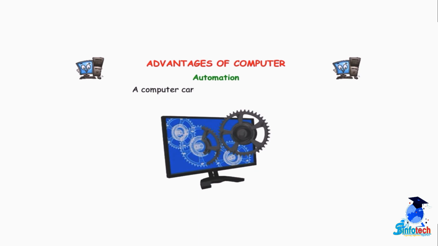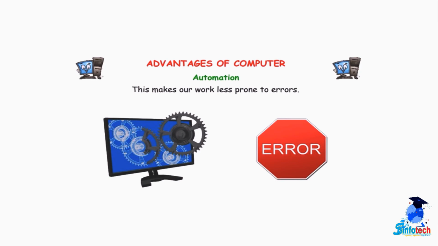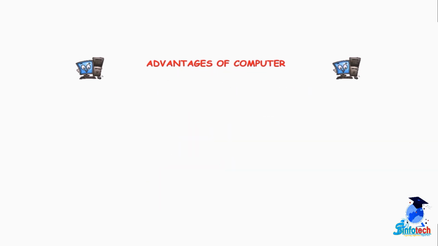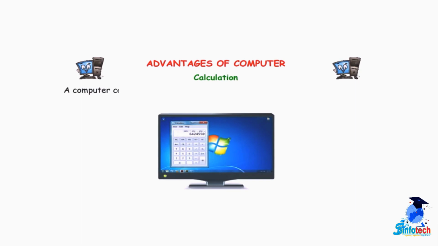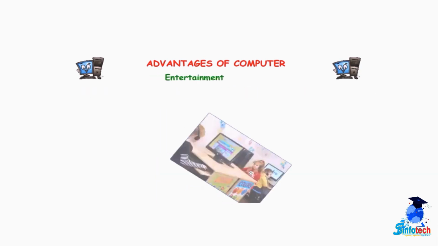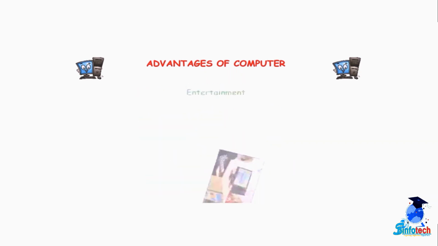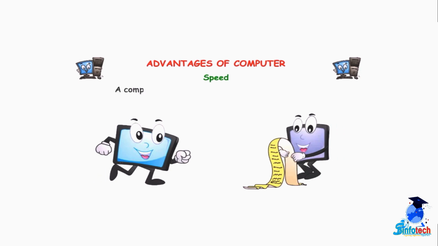Automation. A computer can work in an automatic way. This makes our work less prone to errors. Electronic presentation. Text and pictures in a computer can be presented in a beautiful way. Moreover, these can be edited whenever needed. Calculation. A computer can perform complex calculations without making any mistake. Entertainment. It is a good source of entertainment for the children. Speed. A computer works very fast without getting tired.